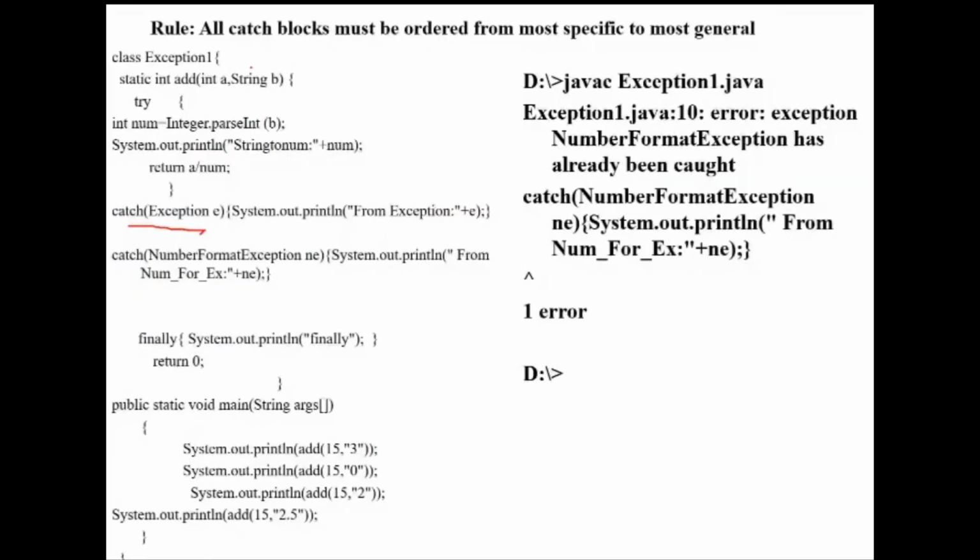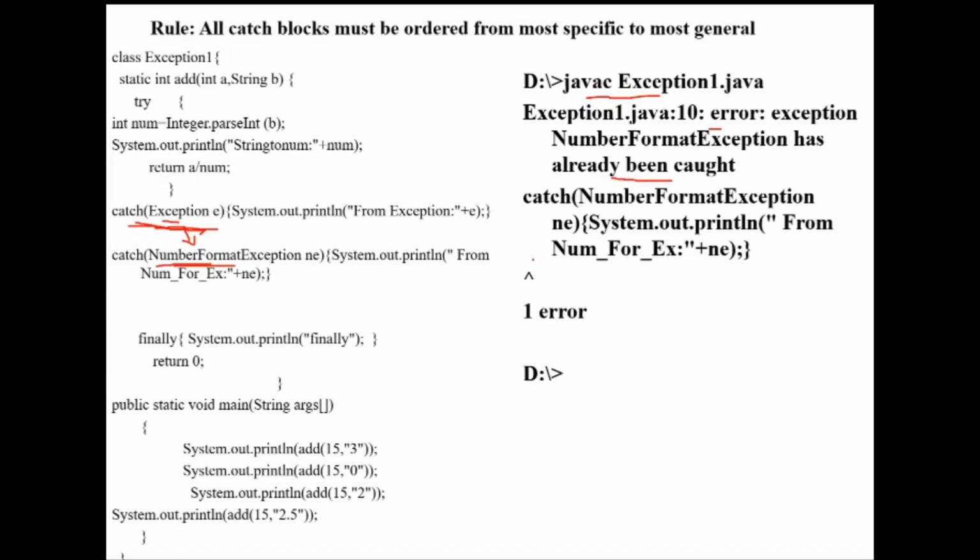Here I have written the most general exception first, and next I have written the specific one. So most general to specific. The compiler itself won't allow you to write that. While compiling that program, you will get an error: NumberFormatException has already been caught. It was already caught by this catch block itself, so what is the purpose of this catch block? That information is given by the compiler. Understood?